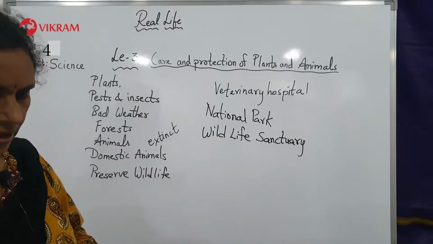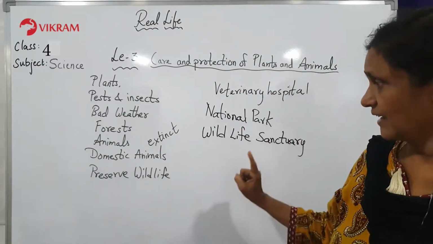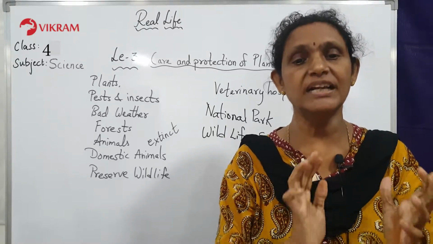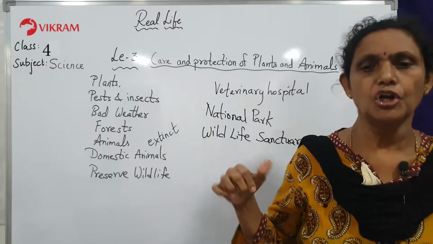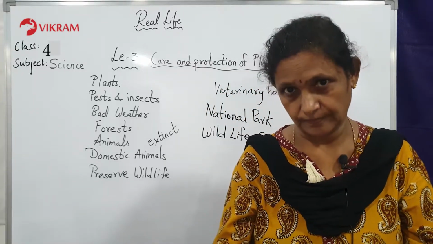Children, these are the places, the national park and the wildlife sanctuary. This is done by the government. The government has set up many wildlife sanctuaries and national parks to protect wild animals like lions, tigers, etc.